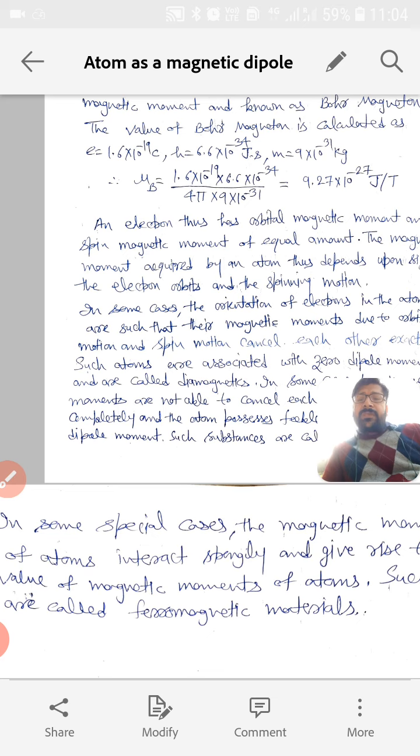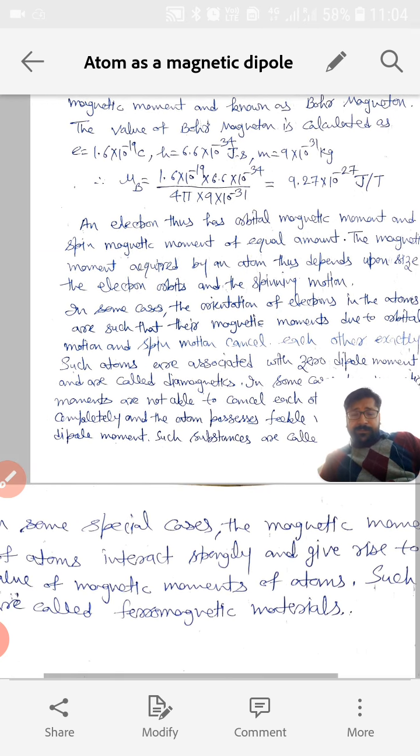The reason for that lies in this: actually independent atoms do not exist in nature. And in an atom we do not have only orbital magnetic moment, we also have spin magnetic moment as well.